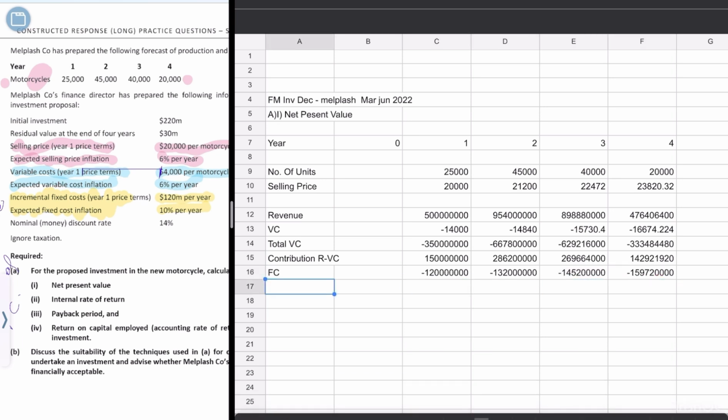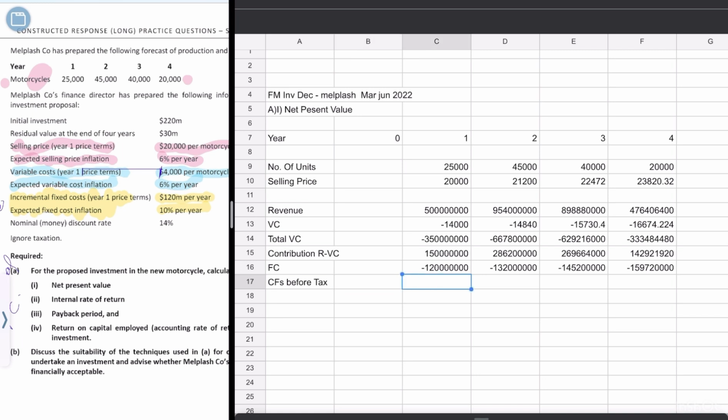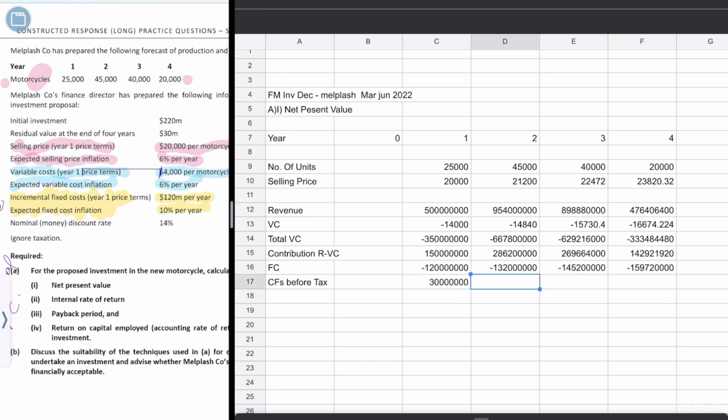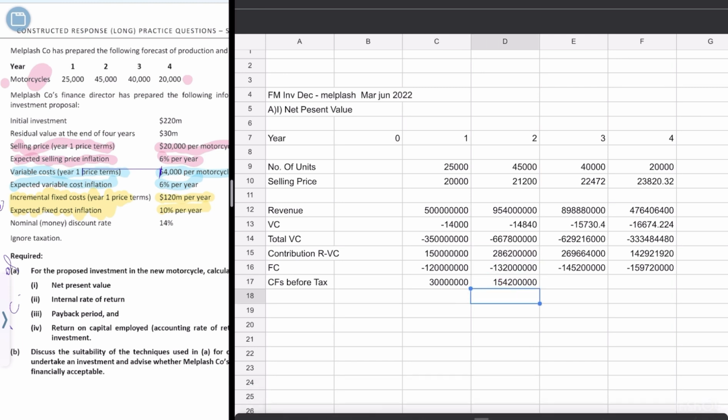Once we're done with the fixed cost, our next step is to calculate the cash flows before tax. There's no tax, but we do write it. You should write it because it's a good habit. Our cash flows before tax would be equal to contribution minus fixed cost.